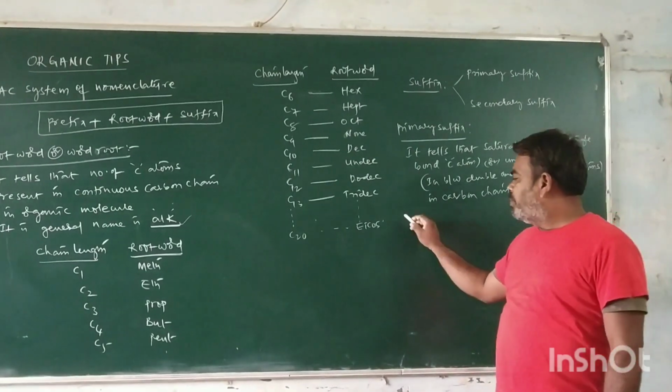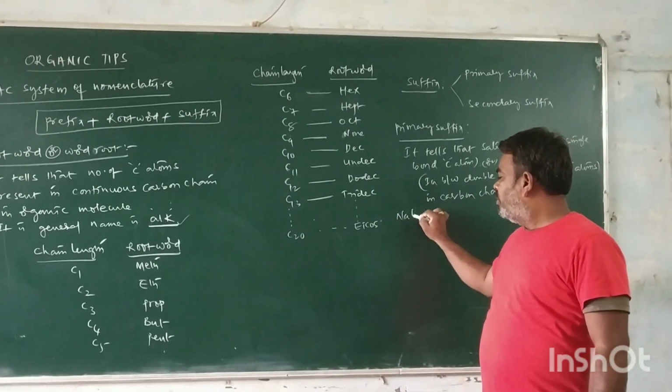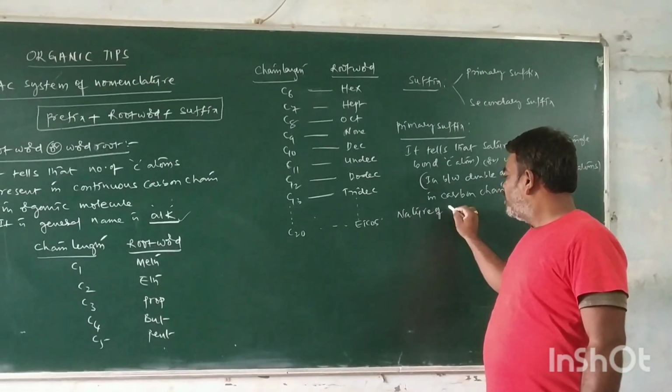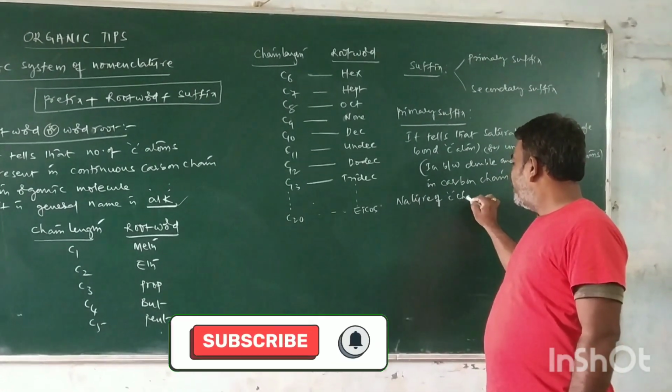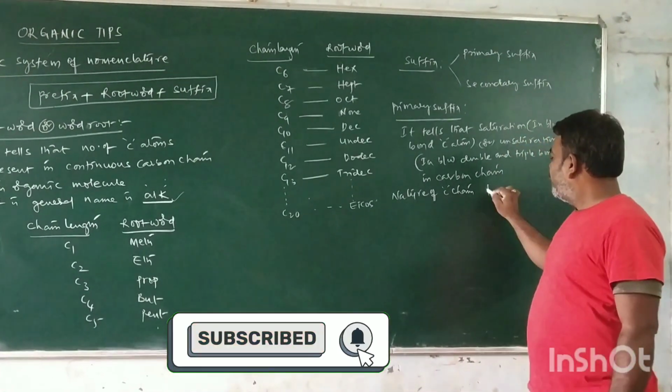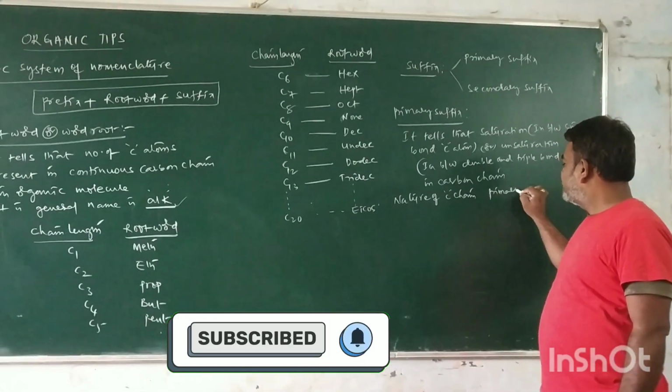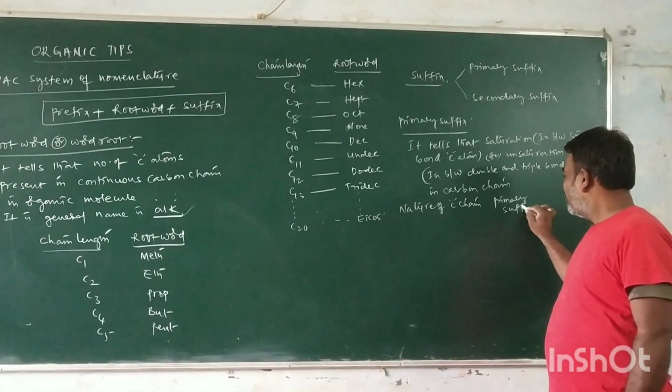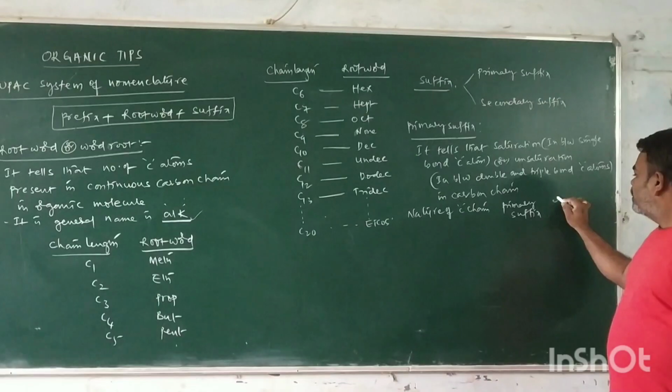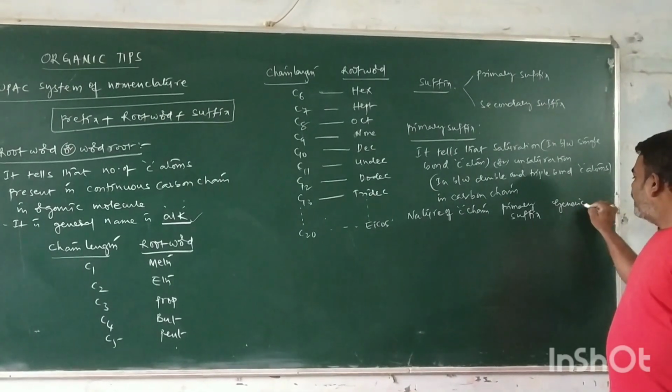Suppose, for example, the nature of the carbon chain, the primary suffix and the generic name.